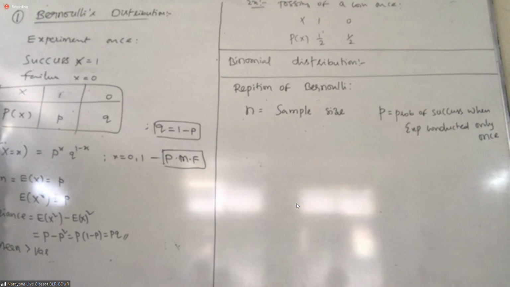So while writing P, you have to be very careful that for that experiment, whatever they're saying in the question, if it is conducted once, what happened? Take that only as P. Very important.